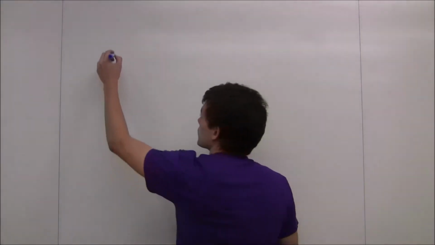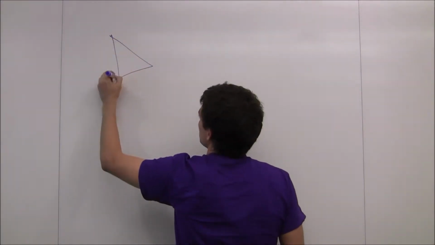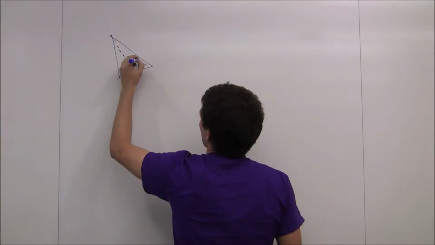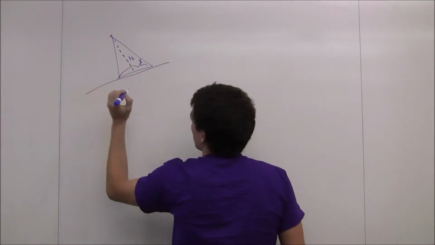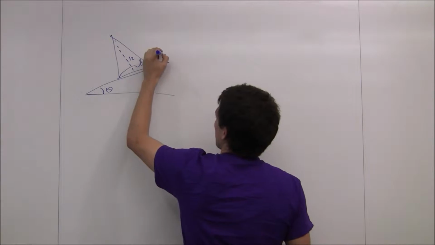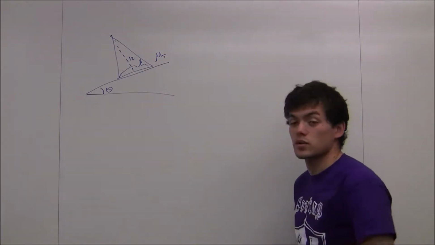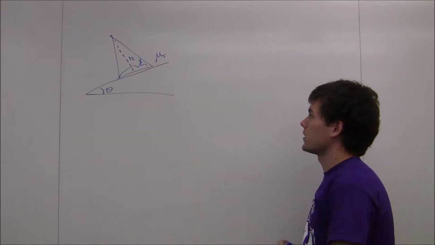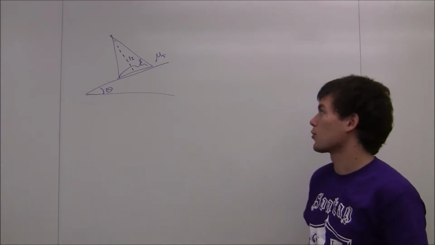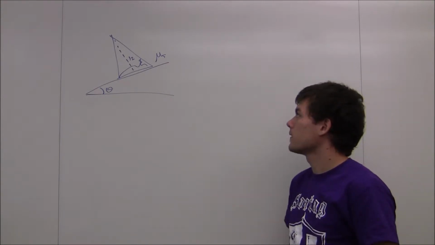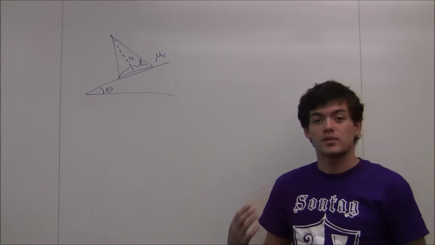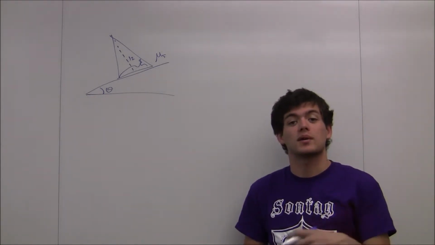So in this problem, we're told that a triangular block of Swiss cheese of height 12 and width 8 is lying upon a wooden ramp of angle theta with which it has coefficient of static friction mu sub s. We're told that the block of cheese has a uniform mass density, or we're led to assume that. And we're asked whether the block of cheese will slip down the ramp first, or will it start tipping over.